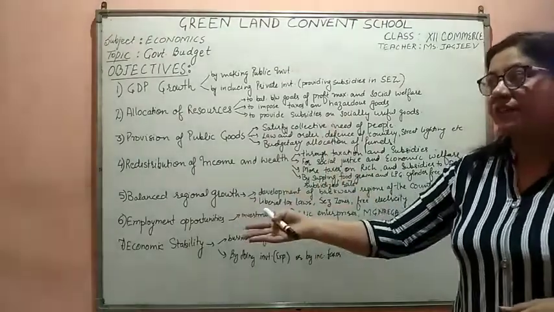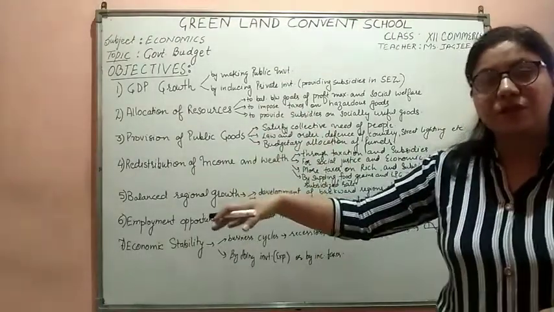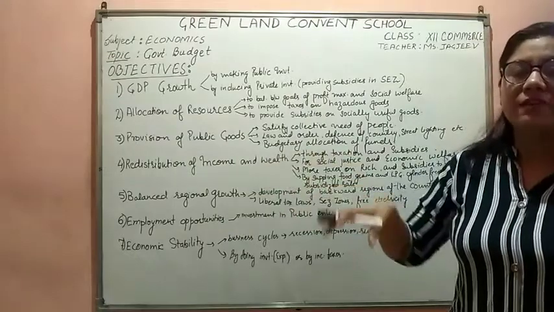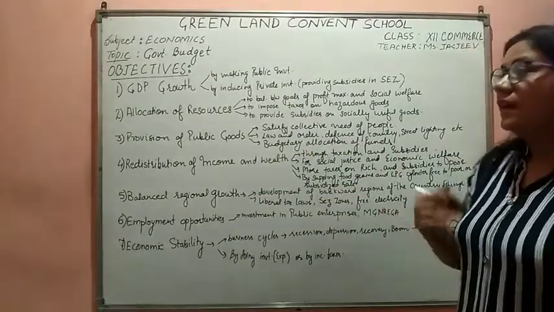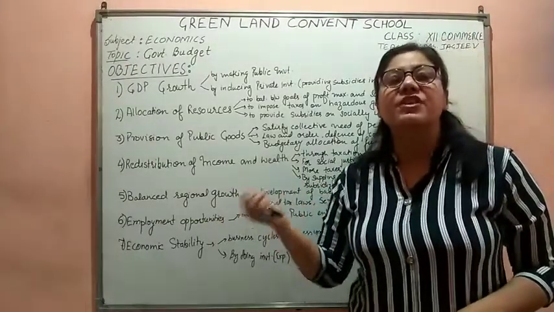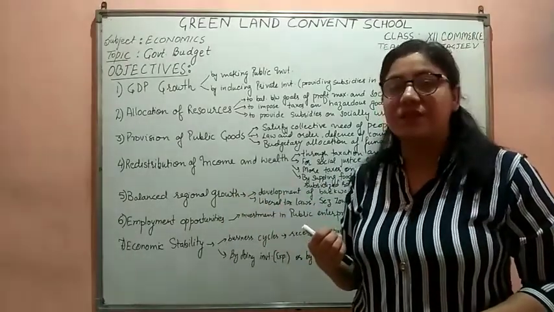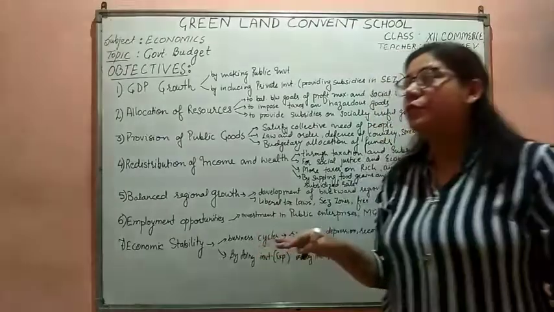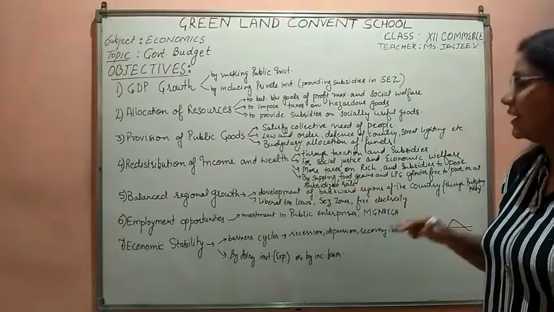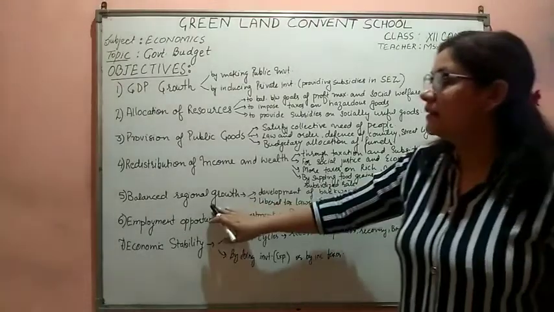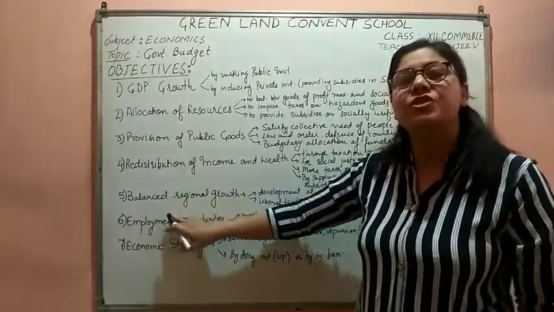Like, you start a factory in the backward region and you would not have to pay tax for the first 5 years. The government is giving concessional rates of electricity right there. So this is what the government does to have balanced regional growth.